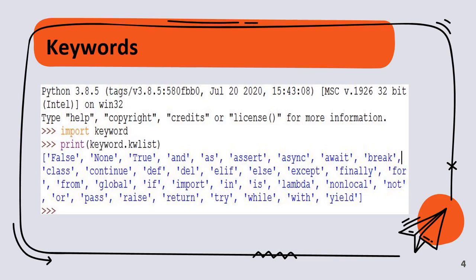So these keywords cannot be used as any other user-defined action, such as naming a variable or a function. These are keywords. They are a reserved set of words which cannot be used by the programmer to name any user actions. All these keywords are used in small letters except for False, None, True, which start with capital letters.